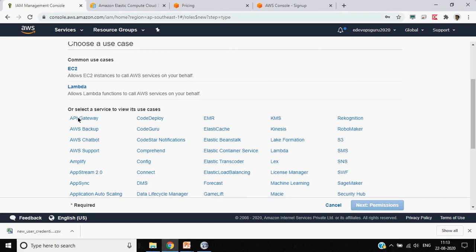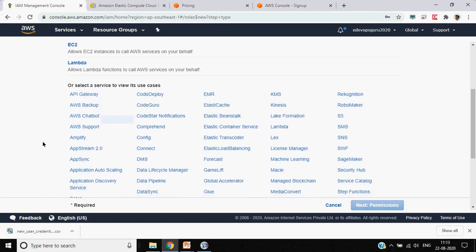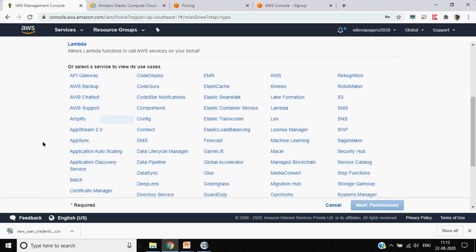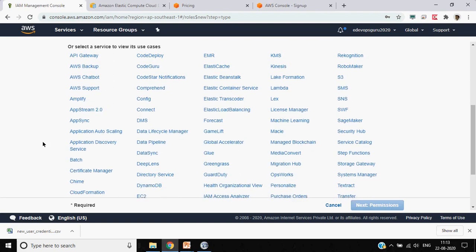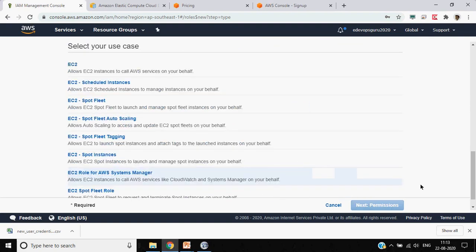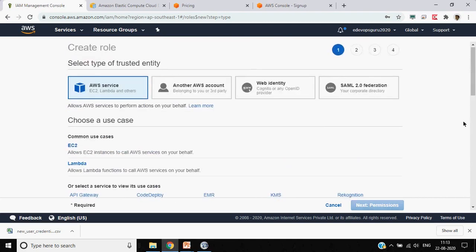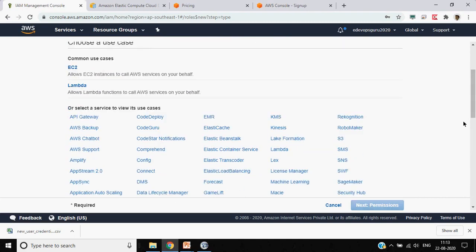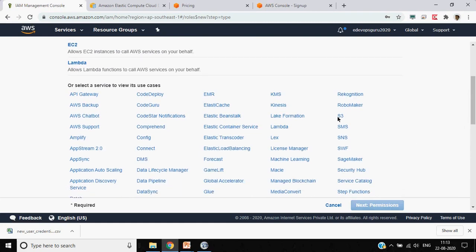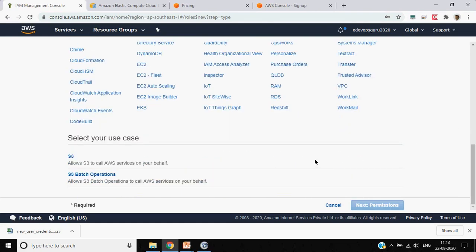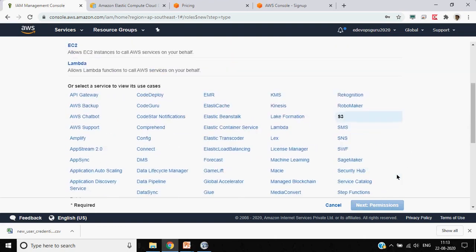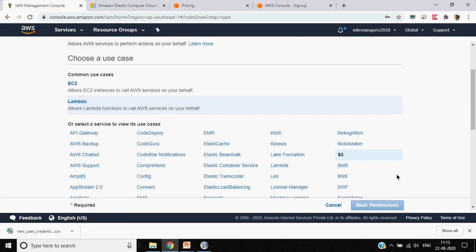Okay, so let's see, if I want to use the AWS EC2. Okay, so this is the service. Then permission.